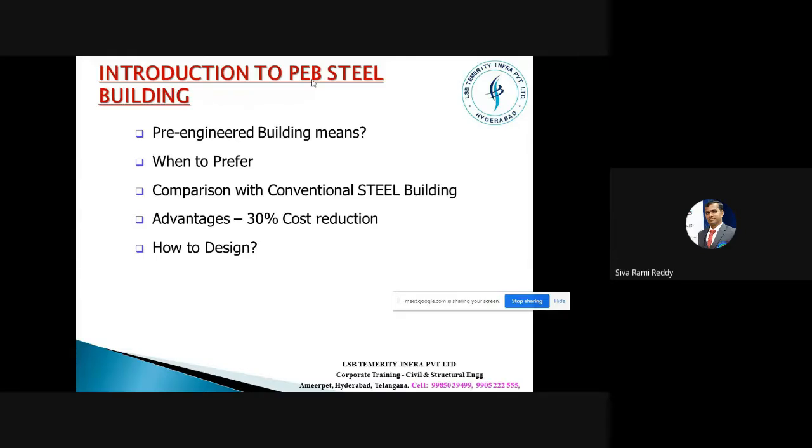So that is what pre-engineered means: whatever profile we get from the analysis and design, we take these profiles and give them to a manufacturer, and according to that, the manufacturer will prepare the profile. And when to prefer it is very obvious: when we have very long spans, it is always advisable to go ahead with pre-engineered structures.